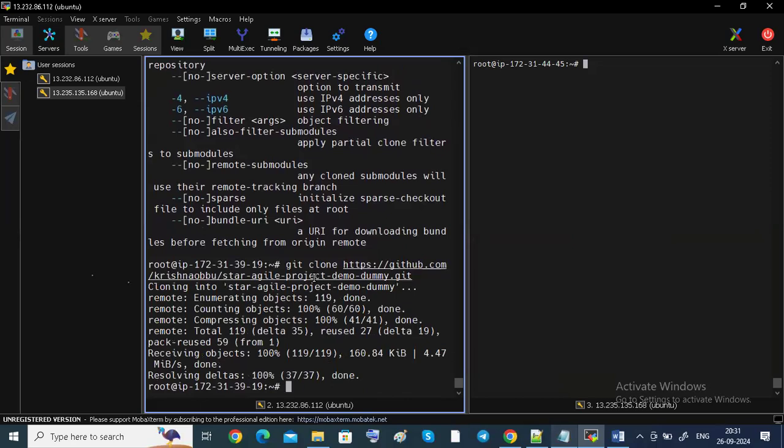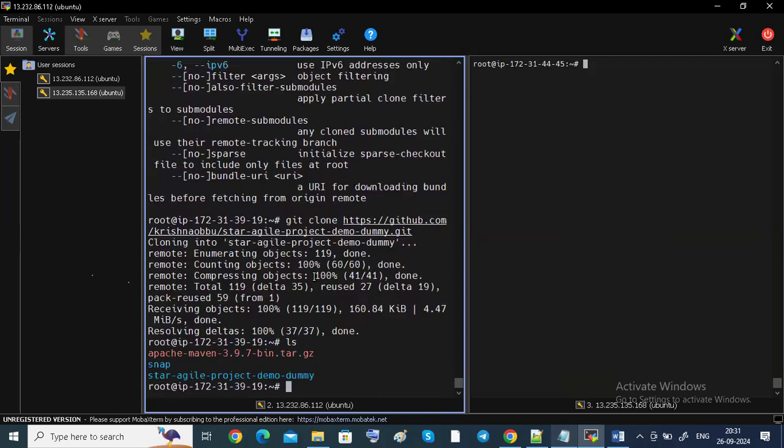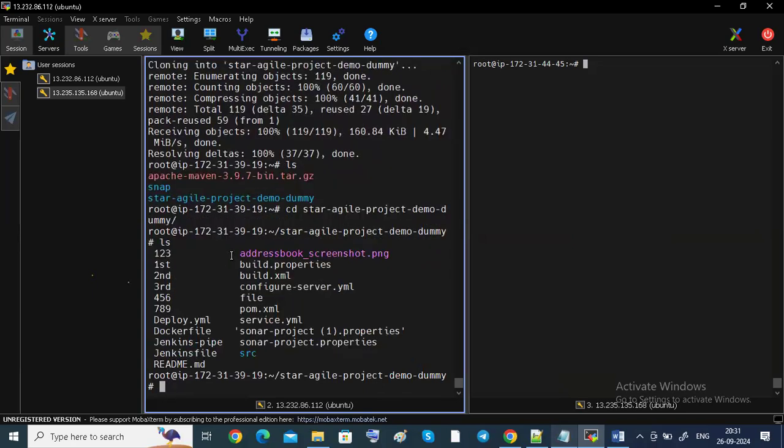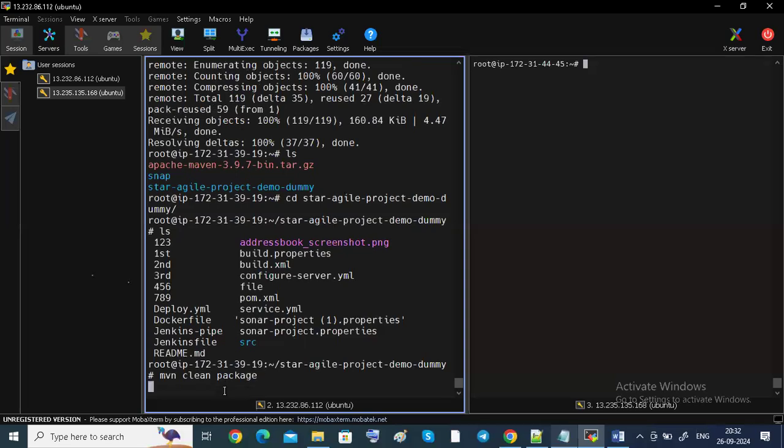Now I'm going to check whether the project has been cloned or not. You can check, the project has been cloned. cd, then ls. See, there is a pom.xml file. Maven always looks for the pom.xml file, guys. Okay, now I'm going to run mvn clean package, guys. Package.